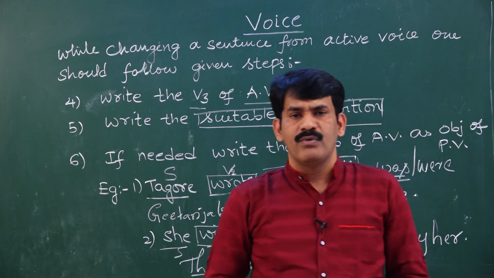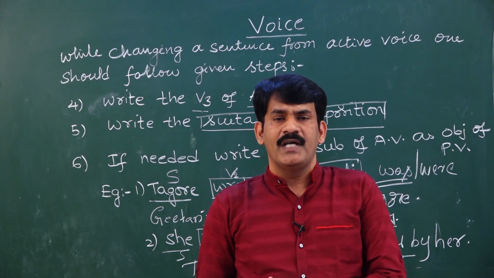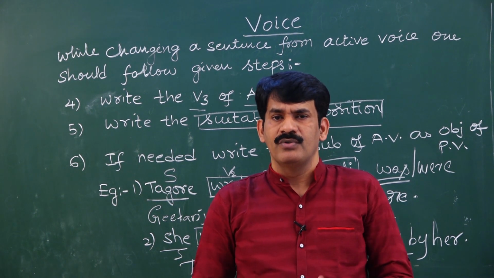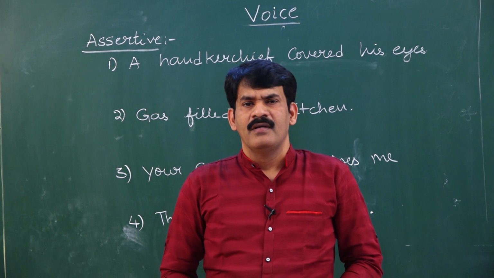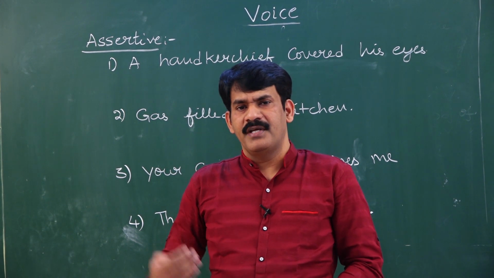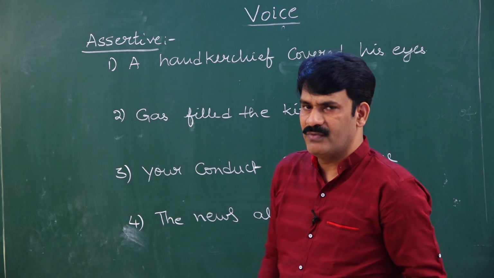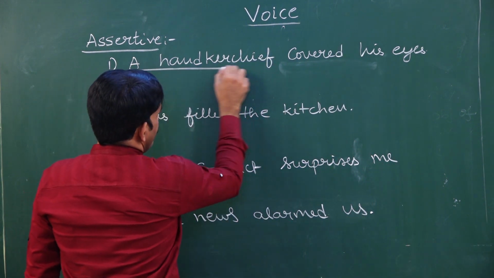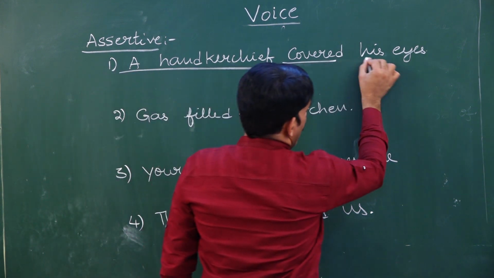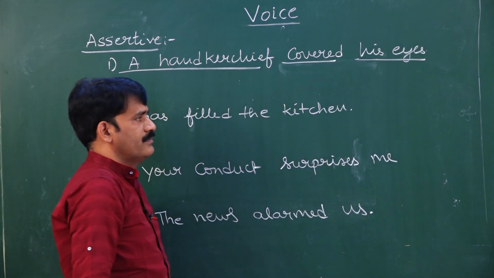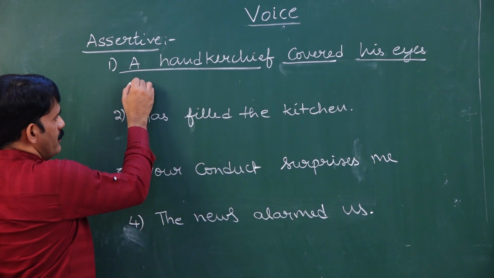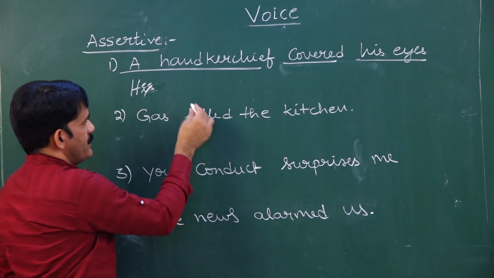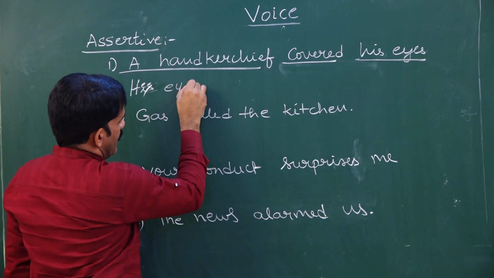Now let us see a few more sentences so that you can get clarity with other prepositions, not with by. I will show you some other prepositions and how to use them in sentences. Let us see how to change the given sentences from active voice to passive voice in assertive mood. What is the first step we are supposed to do? Identifying the subject, verb and object. What is the object here? His eyes. And the second step we need to do is we have to write the object of active voice as the subject of passive voice.